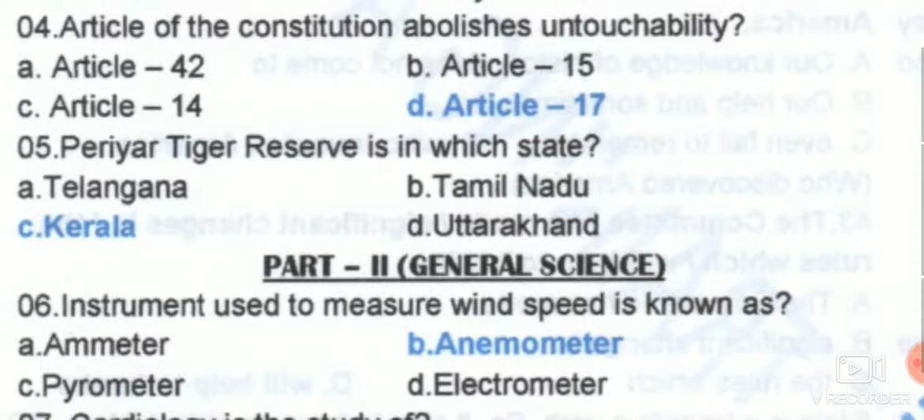Next we have, which article of the constitution is related to the abolition of untouchability. We knew that untouchability was primarily against people who were treated as untouchable. So their untouchability, the racism and all of that, was abolished by Article 17. Periyar Tiger Reserve is in which state? As usual, the word Periyar we will find maximum in Kerala. So Periyar Tiger Reserve is located in Kerala.